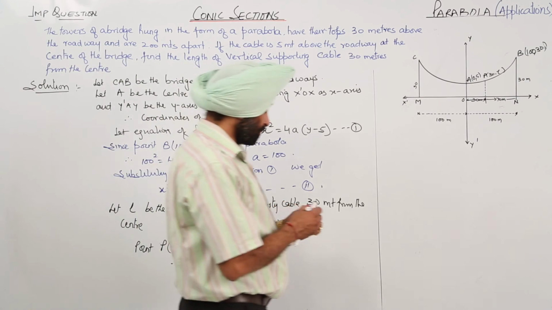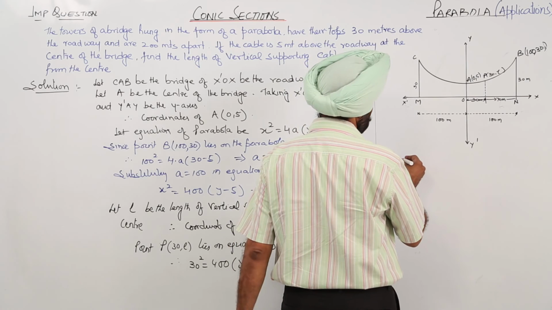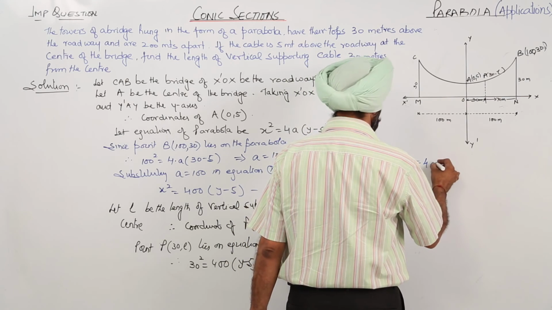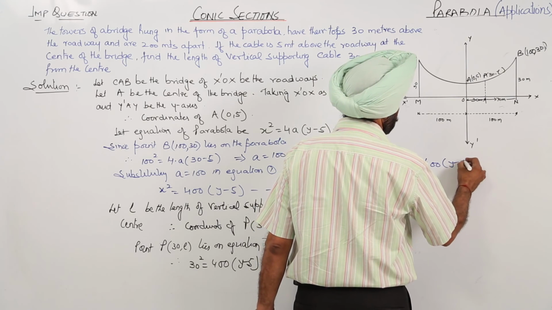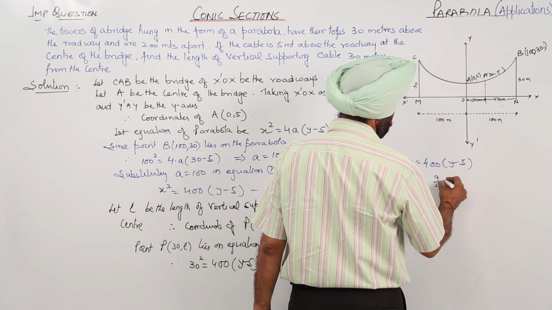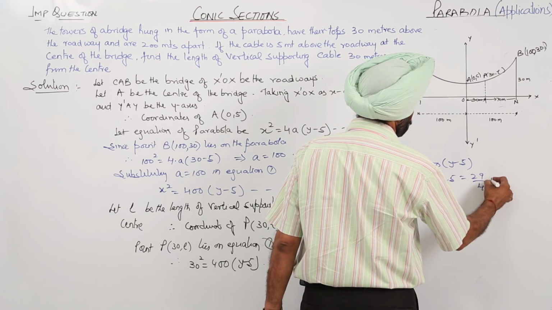Now solving this, what are we getting? 900 is equal to 400(y minus 5), and y is equal to 9 by 4 plus 5. This is 29 upon 4 meters.